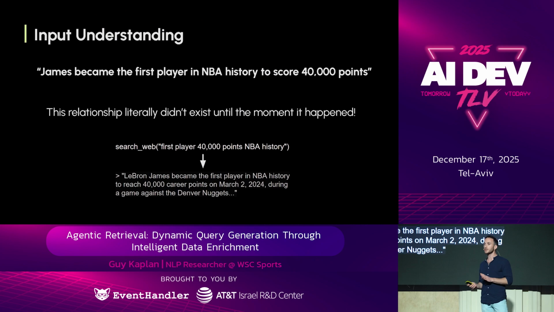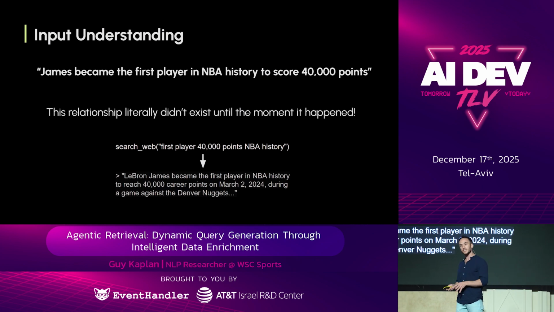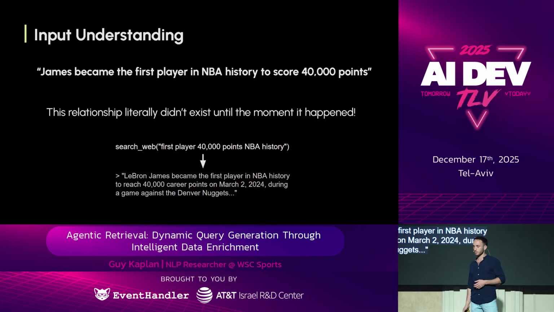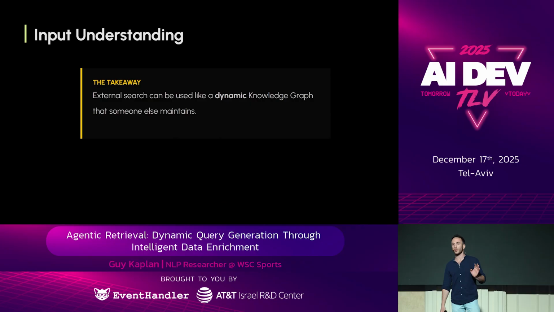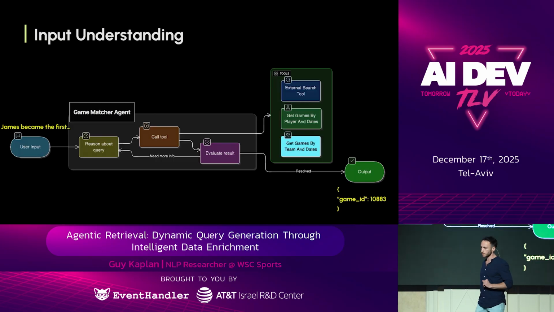So we're actually still using a knowledge graph here, but we're just not maintaining it. We're using an existing one, which is also indexed in real time, and it's also very good, like we know. So this is the main takeaway from this part: external search can be used like a dynamic knowledge graph that someone else maintains. That's a lot of heavy lifting that we're moving to someone else. And let's see how our game matching algorithm works.